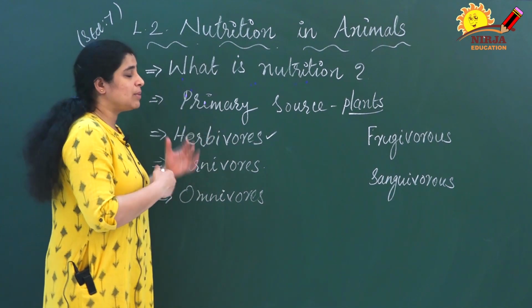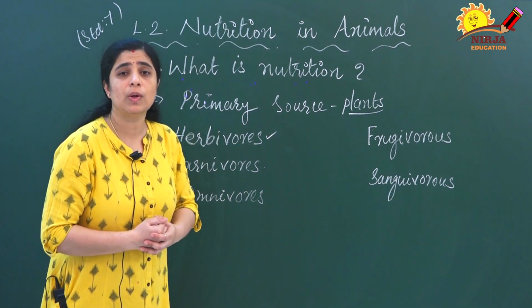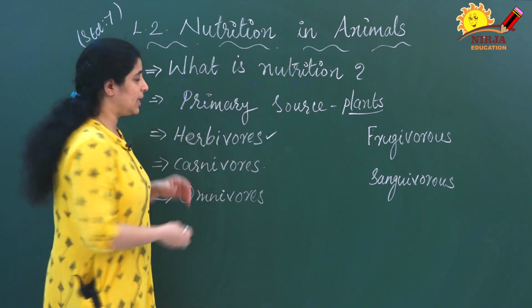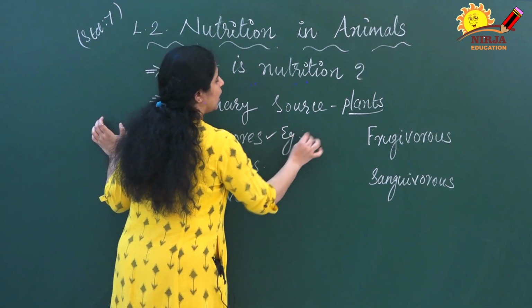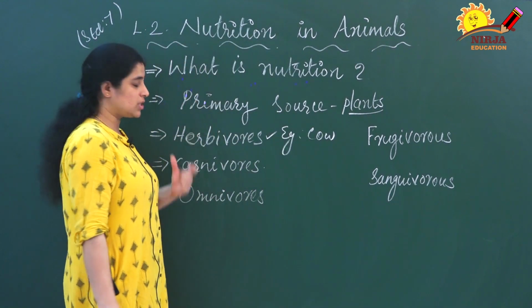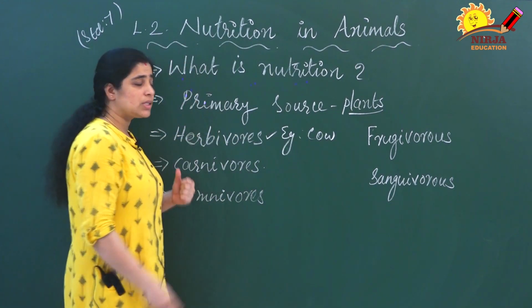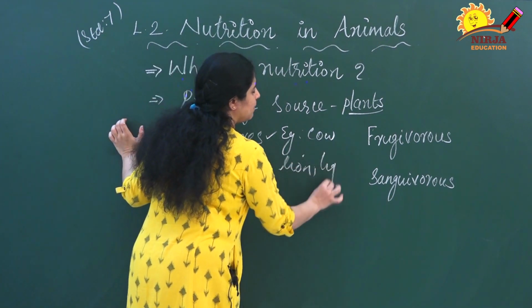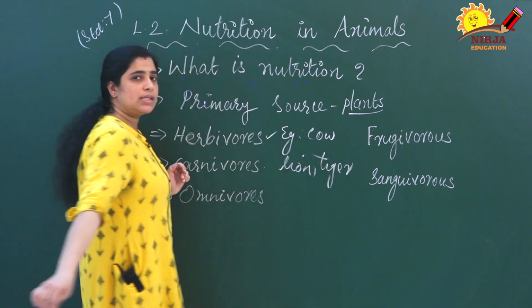Now we will see some examples for herbivores, carnivores and omnivores. Herbivores, you know the example: cow, sheep, etc. are examples for herbivores. Then carnivores: lion, tiger, etc. are examples for carnivorous animals.